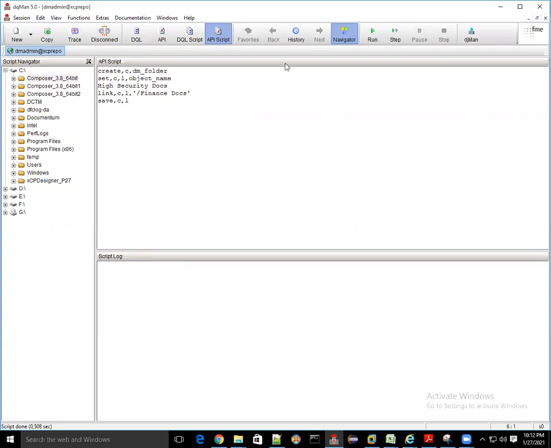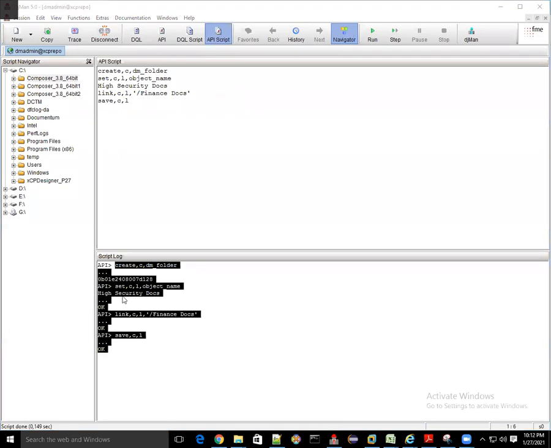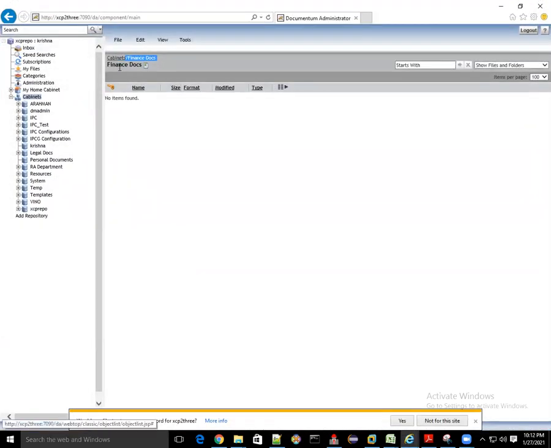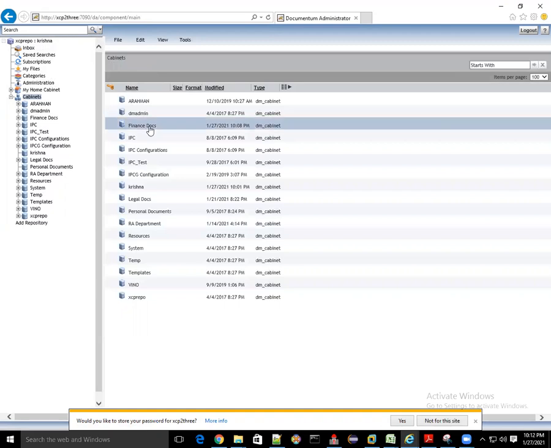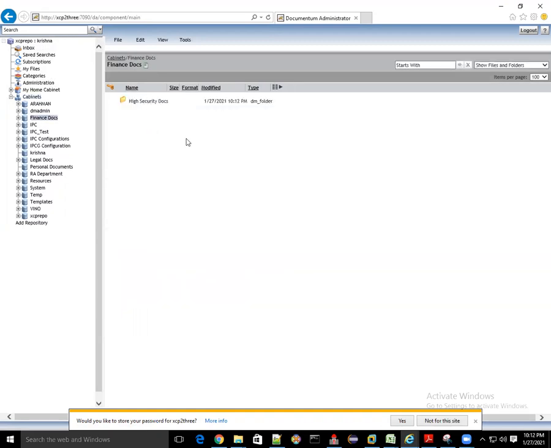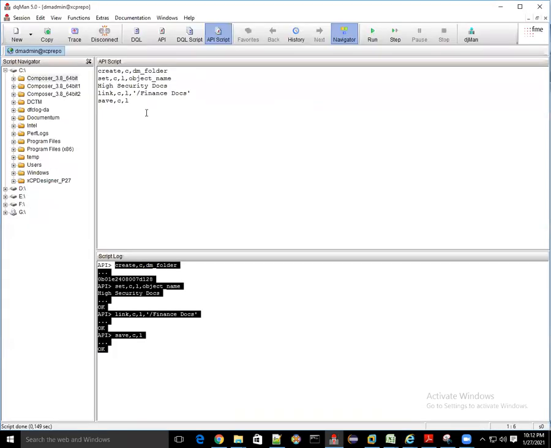See, if I click this, it all got executed. See results, and let's verify. We are just clicking this. See, high security docs, correct. We have to create one more folder, medium security docs.